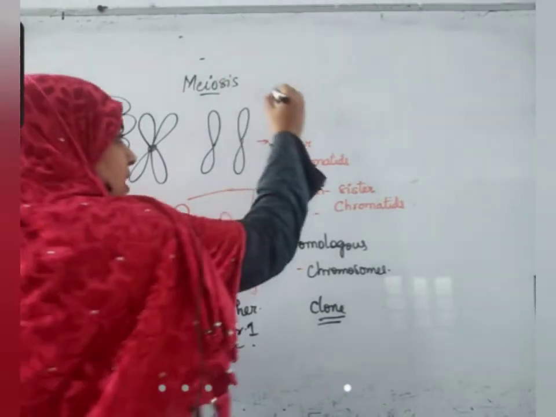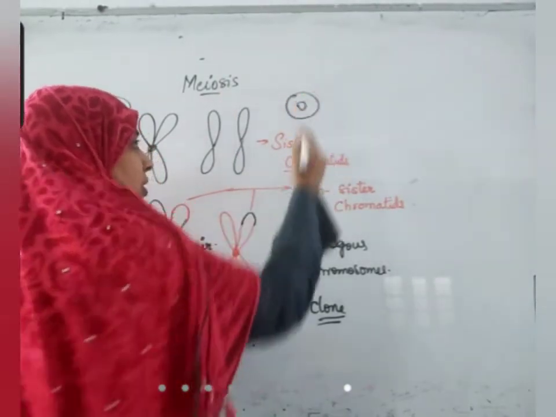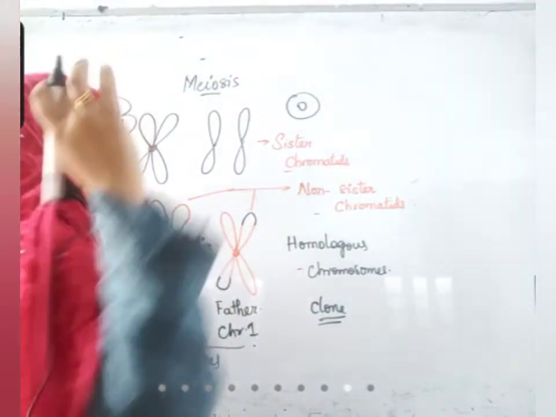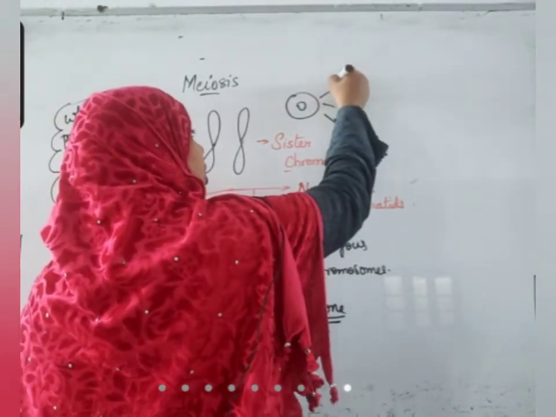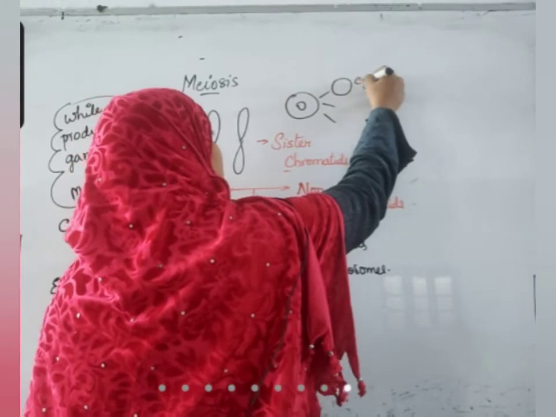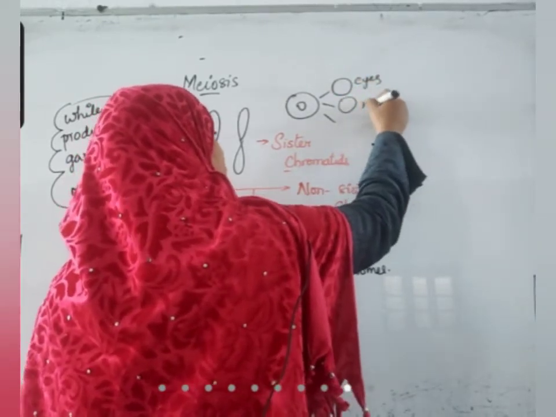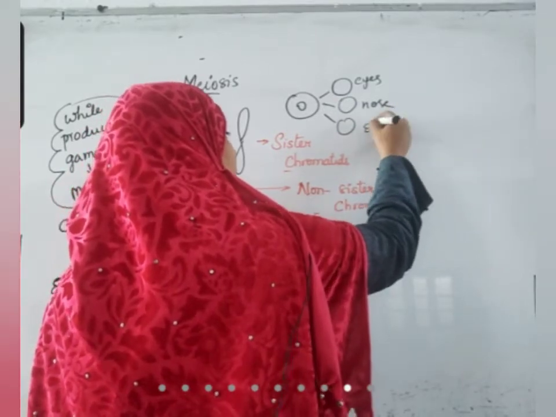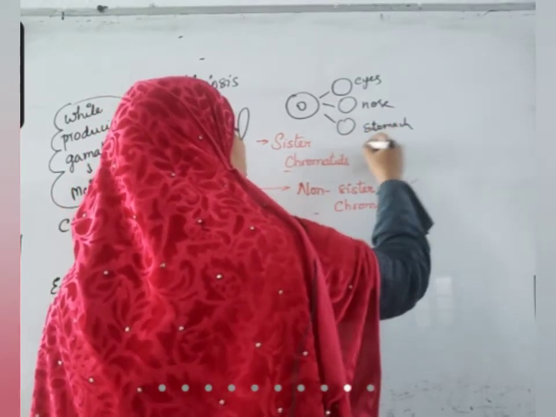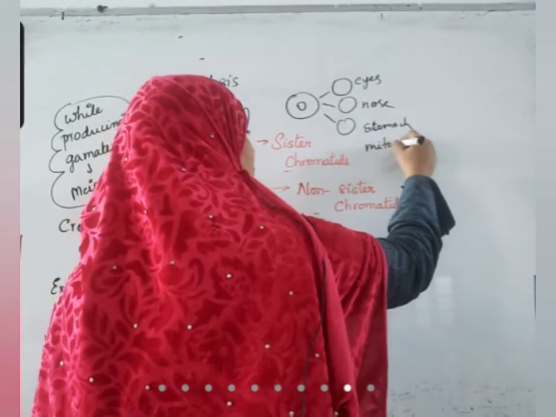See, when the zygote is formed, the first cell of our body, it will divide to form a number of cells. It will divide to form cells that are present in our eyes, in our nose, in our stomach. All these cells are formed from mitosis only.